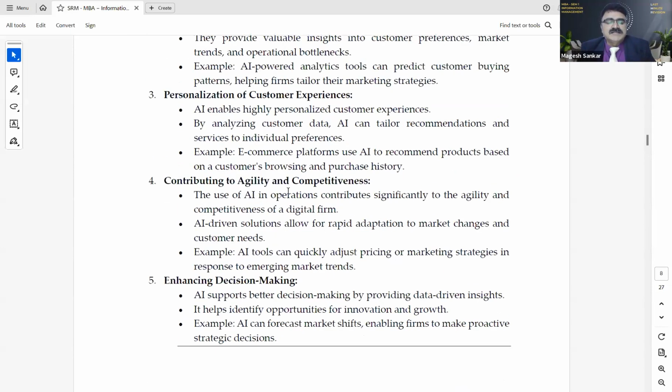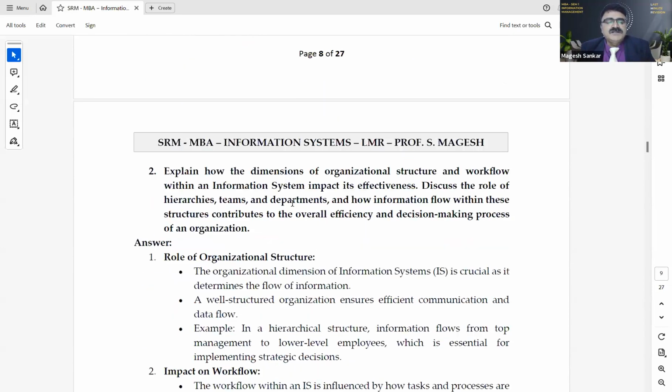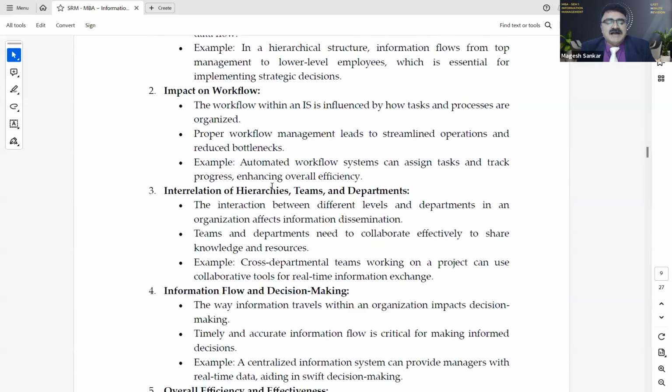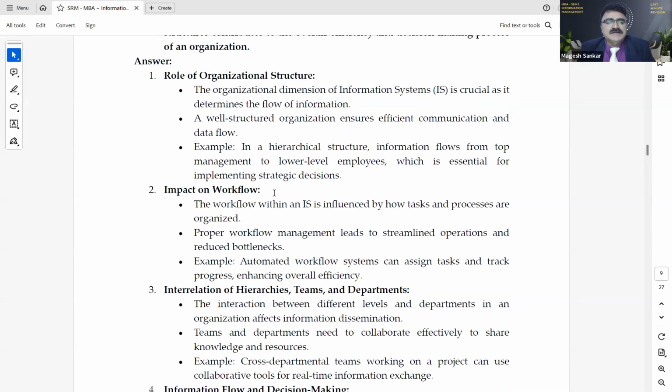So moving on to the second question. See, this is the question: explain how dimensions of organizational structure and workflow within the information system impact its effectiveness. Discuss the role of hierarchies, teams, departments, and how information flow within these structures contributes to the overall efficiency and decision-making process of an organization. So you have again 5 important points here.